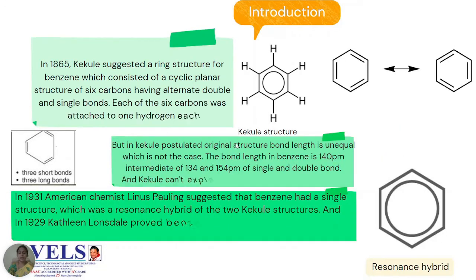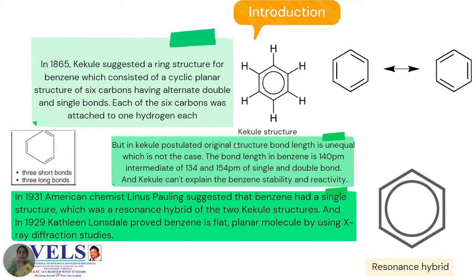So coming to the benzene structure, it was first discovered by August Kekulé in the year 1865, and he postulated the structure of benzene as a cyclic planar structure. His postulation is based upon a snake eating its own tail. So the benzene structure will be in a cyclic manner, like a hexagon as it consists of 6 carbons, and all the 6 carbons are located at the 6 corners of the hexagon. All the 6 carbons will form a bond with hydrogen, so the molecular formula will be C6H6.